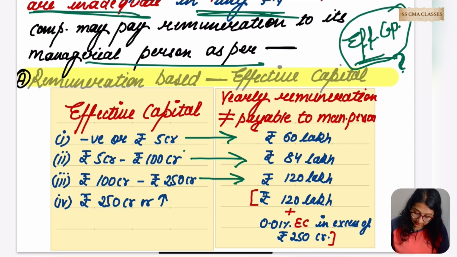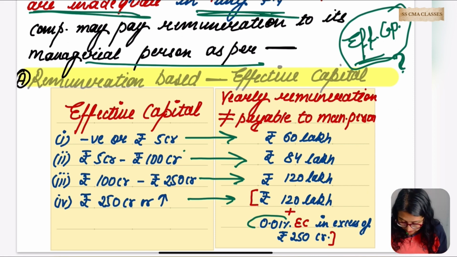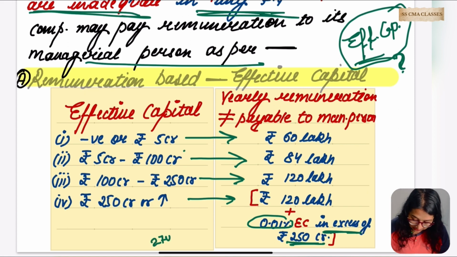Next, if effective capital is more than 250 crore, in that case rupees 120 lakh is to be given, plus 0.01% of effective capital in excess of 250. For example, effective capital is 270.